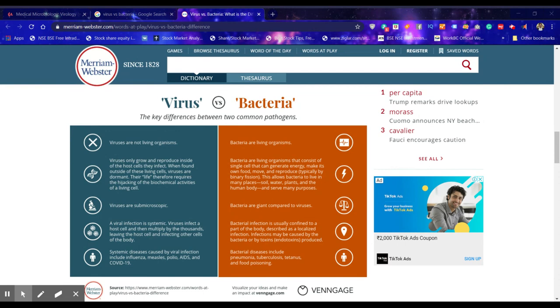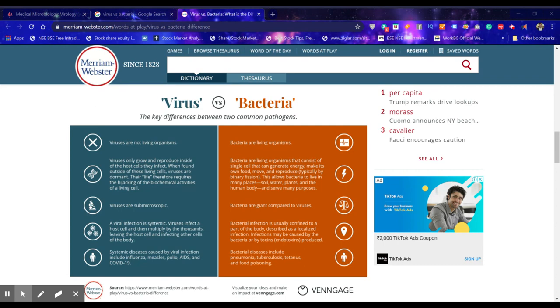What are the key differences between viruses and bacteria? Viruses are not living organisms. They're inert outside other living organisms. In the air, in the atmosphere, they are inert. They do not live or reproduce. Only inside the cell of a host do they become active and reproduce and cause the effect programmed inside them.